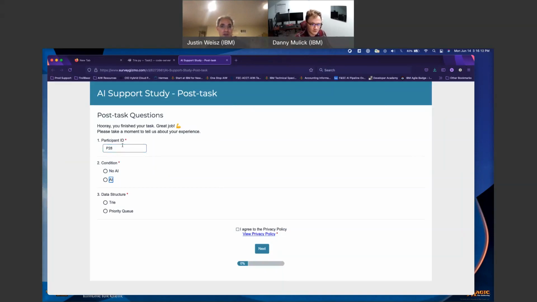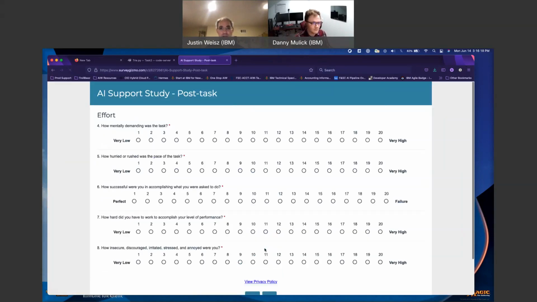P28. This was condition AI and the try. Mentally demanding. I do not remember what I said the last one was, but I believe I would put this at an 8. This one was more thought-inducing, more questions both on the data structures, intent, I guess, is a word for it, and operation. Again, not very hurried or rushed. I work at that pace usually. I am not working any faster or slower than I would have given a time limit or without time.